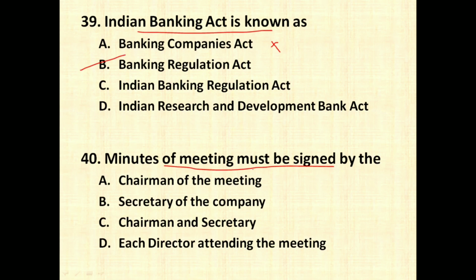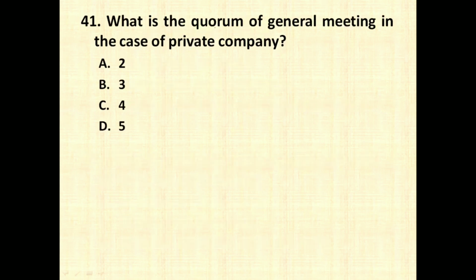Minutes of meeting must be signed by chairman of the meeting, secretary of the company, chairman and secretary, each director attending the meeting. So always remember, minutes is signed by the chairman of the meeting. What is the quorum of general meeting in case of private company? 2, 3, 4, 5. So in case of private company, it is always equal to 2.